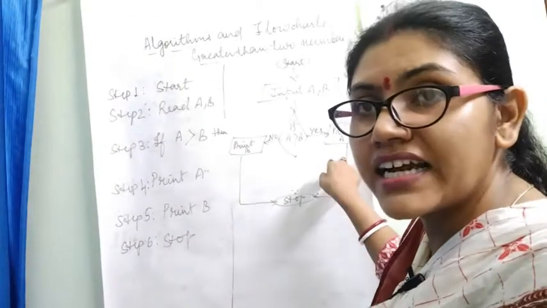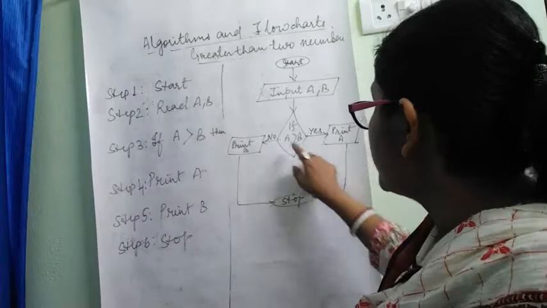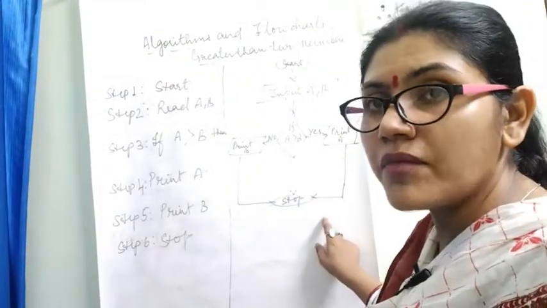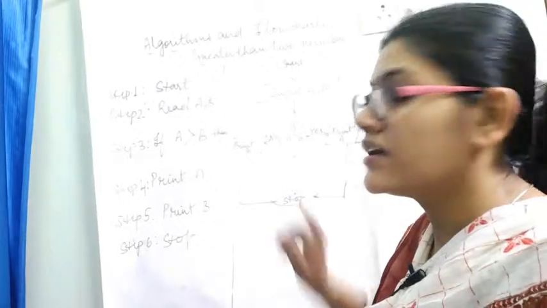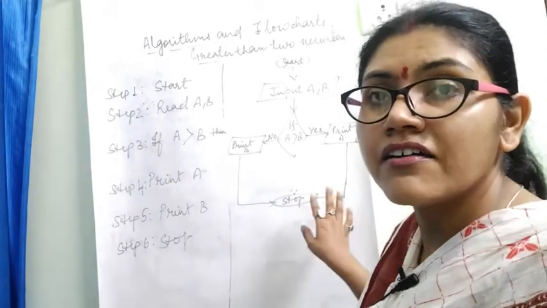If A is greater, then print A, stop. If B is greater, then print B, stop. Okay, so this is the way.